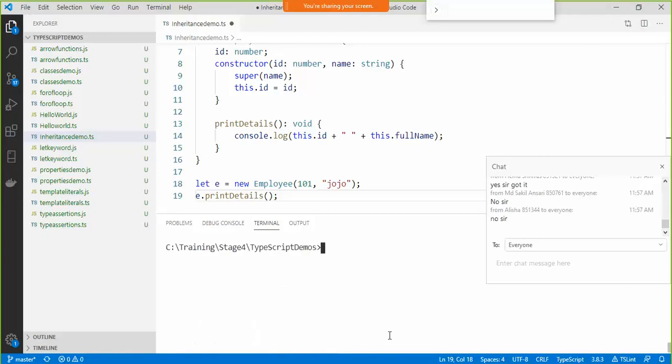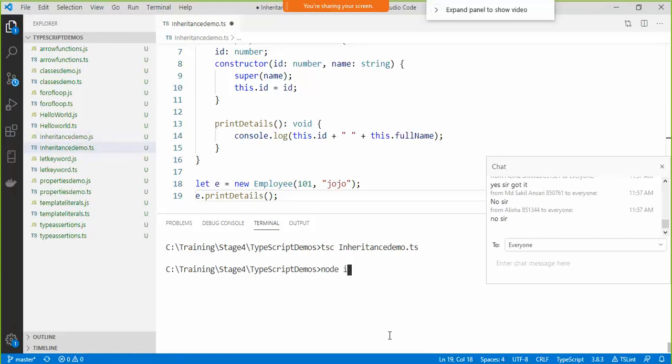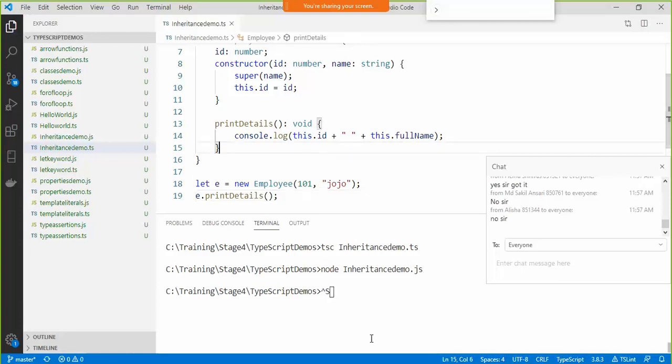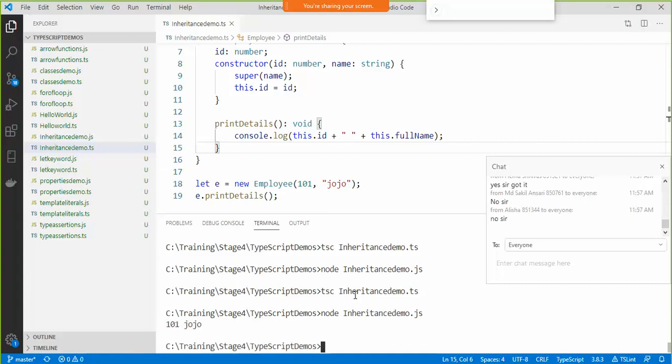Anyways, I already did it. tsc inheritance demo and node inheritance.js. Okay, I did not save it. I'm sorry, I did not save that file before doing anything, so let me just recreate it. Now there is my output, 101 and Jojo.